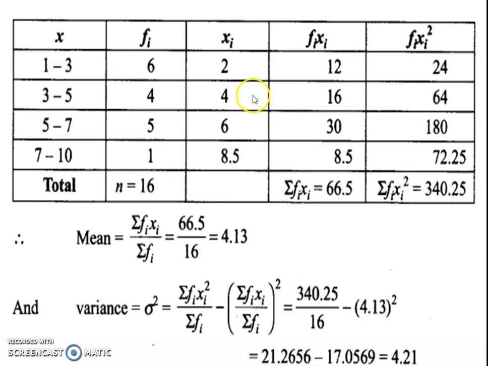Now we need xi square. 2 square is 4, and 6 into 4 is 24. I use the highlighter, let us wait. 6 into 2 square, I highlight here, 4. 4 square is 16. 6 square is 36.